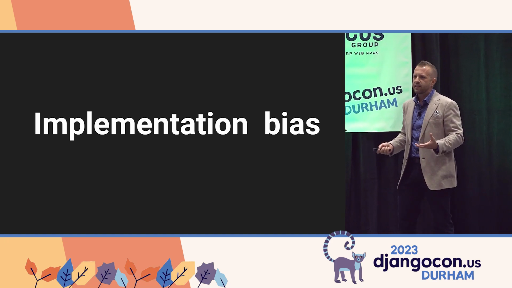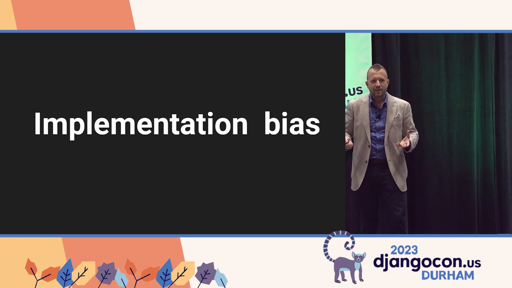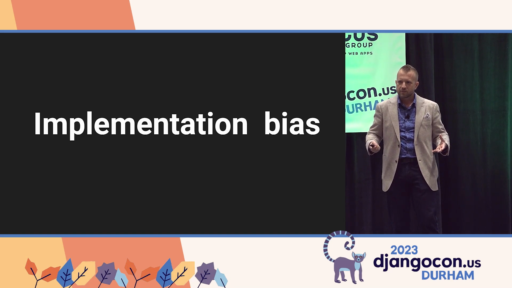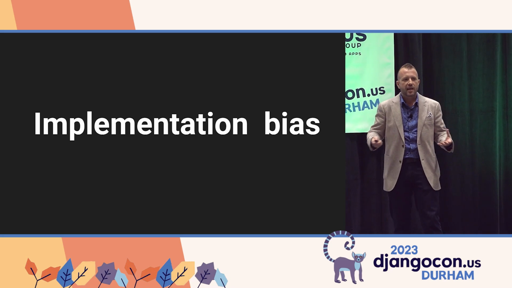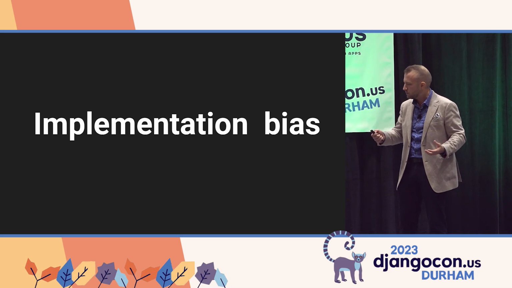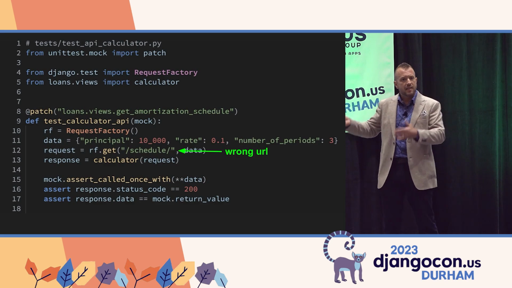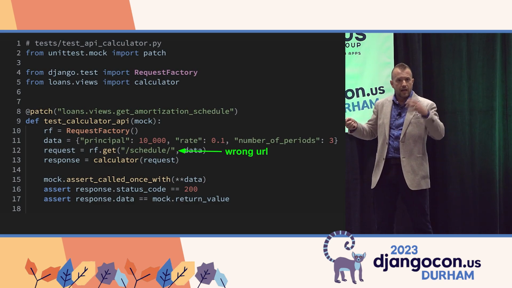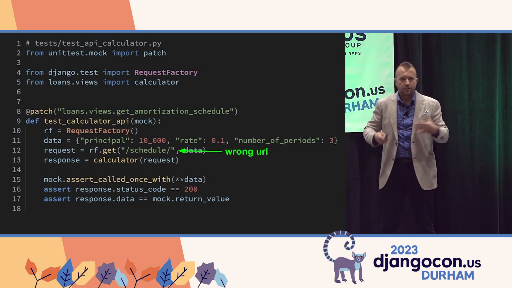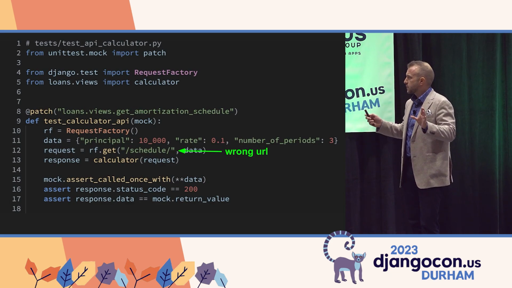What I mean by that is that our tests aren't actually testing how things work. They're testing the way the thing was built, right? And that means that we can't make any changes to it. It's completely immutable. So here's an example of that implementation bias. It's a test for that view that I showed you, the calculator. And there's a number of things wrong with this, and you might see it already.